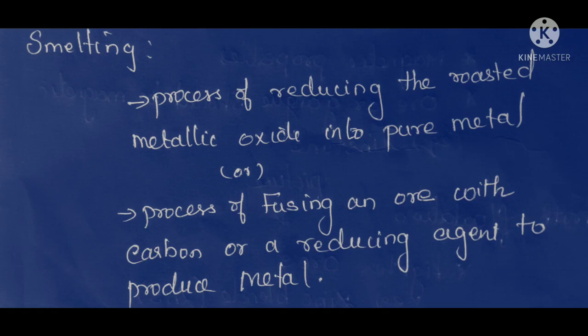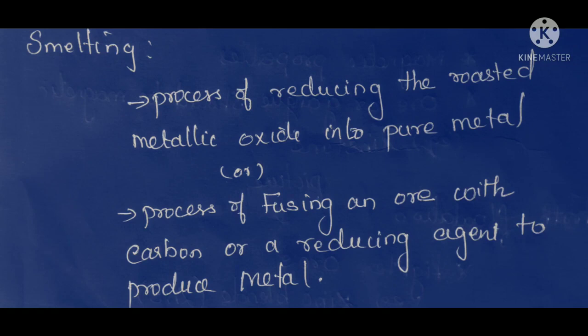Molten condition means it will melt, isn't it? Because we are applying high temperature and doing several steps to remove the oxygen from our desired metal, the metal will always be in molten condition. This process is called smelting, the final process, that is the conversion of metallic oxide into metal. Here is an example.